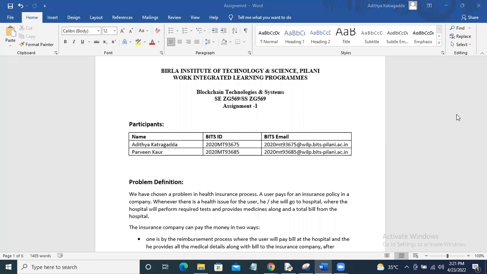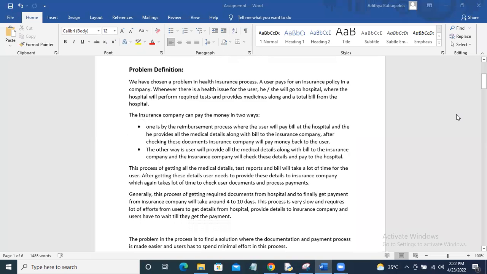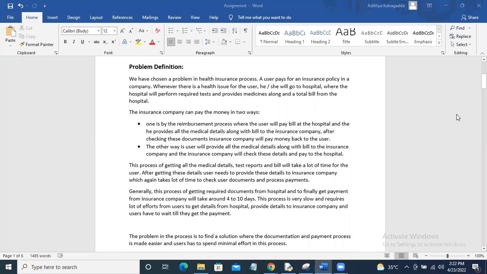Let me explain the problem definition first. In the insurance company use case, the current scenario is that whenever a person who has bought a policy from an insurance company falls sick, that person needs to get the money for the treatment from the insurance company. There are two ways in which the person can get that money.